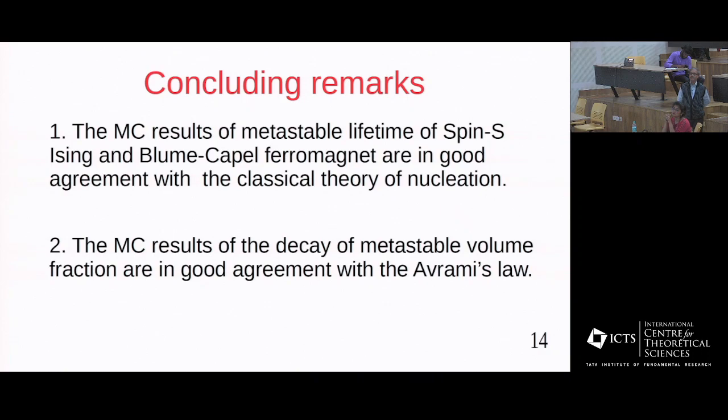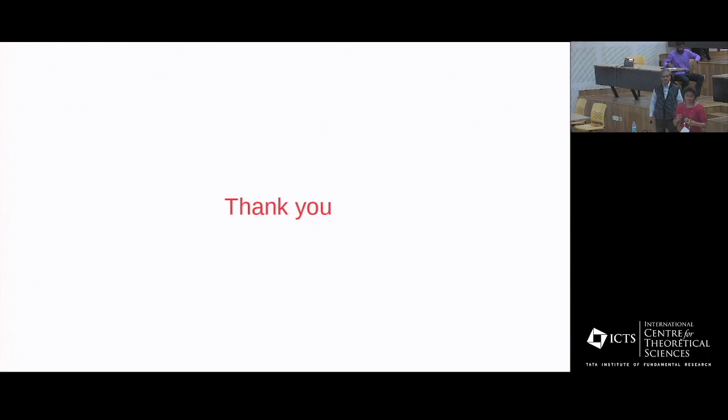So the conclusion is that the Monte Carlo results of metastable lifetime of spin s Ising and Blume-Capel ferromagnets are in good agreement with the classical theory of nucleation, which was originally studied for the spin half Ising system, spin up and spin down. Here we see that our general spin s model also obeys these classical nucleation results. The Monte Carlo results of decay of metastable volume fraction are in good agreement with Avrami's law. Thank you for your patience.